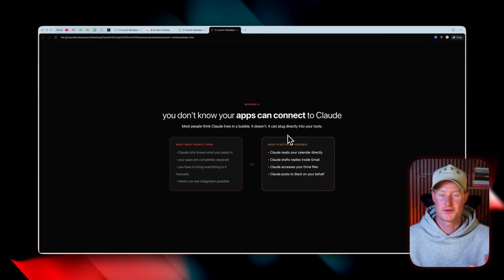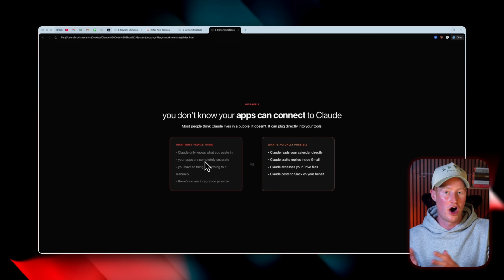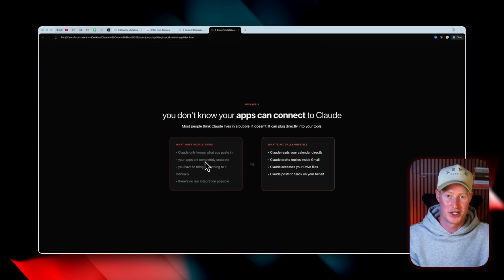So mistake number 4 is that most people don't know that your apps can actually connect to Claude, and specifically Claude Cowork. Most people think that Claude only knows what you paste in. Your apps are completely separate, because this is how interacting with ChatGPT originally was. You had to copy paste between your apps, paste it into Claude to provide context.